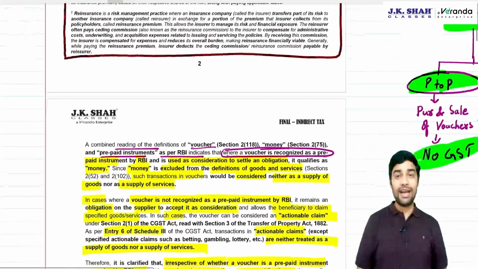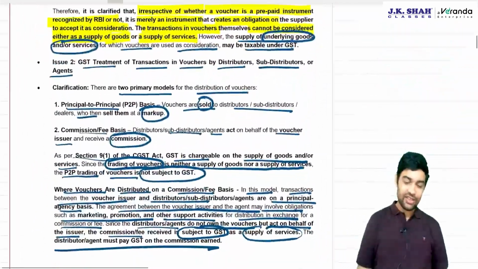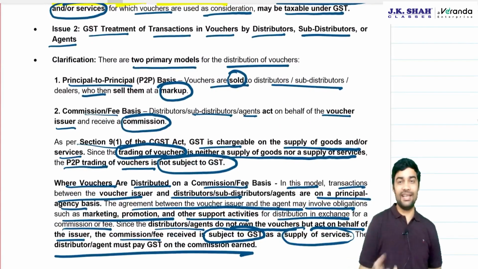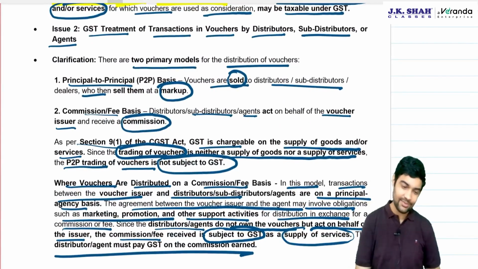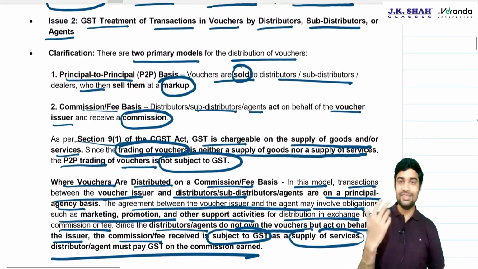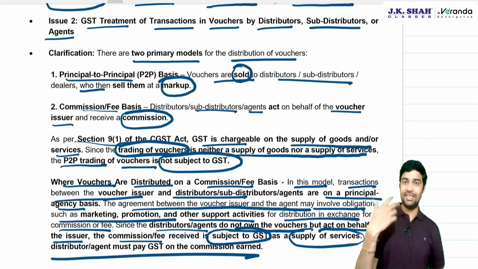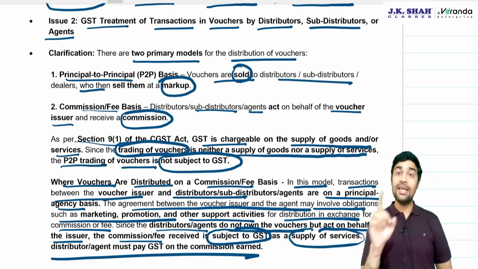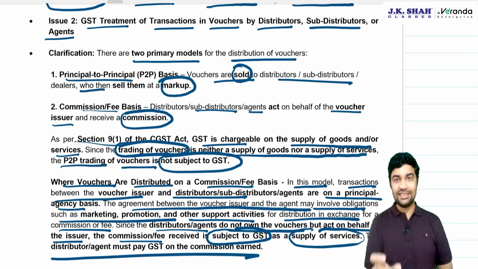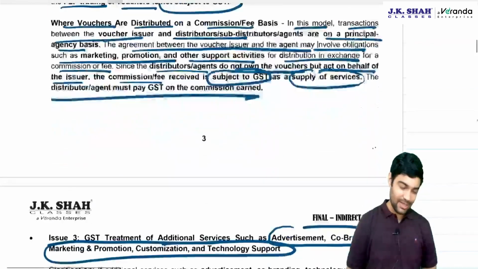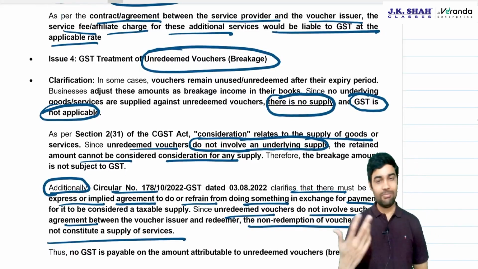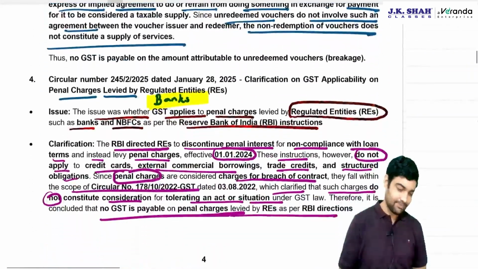What about some activities which are carried on, like marketing, promotion, co-branding? That will involve two transactions: principal to principal, and principal to agent. Principal to principal, sale and purchase of vouchers, no GST. Principal to agent, agent charging commission, GST will be applicable. Unredeemed voucher, there is no supply, so there is no question of GST.